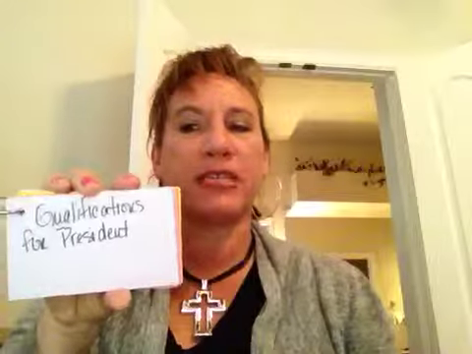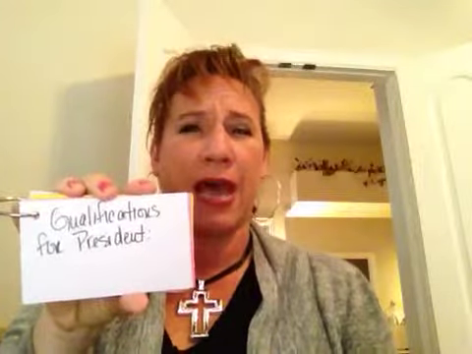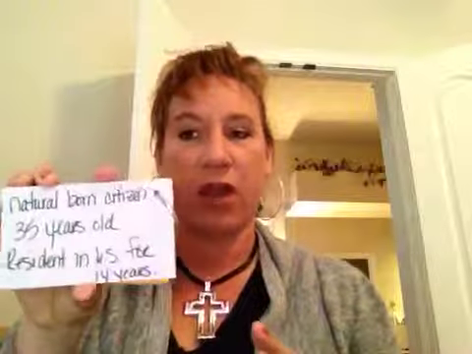Now, in cases of a tie, or if somebody doesn't get a majority vote, it goes to Congress. The House of Representatives decides on the president and the Senate decides on the vice president. So we have it all worked out in the 12th Amendment now. All right, qualifications for president. We've talked about this a lot, and I expect you guys to know this. You have to be 35 years old, you have to have lived in the United States for 14 years, and you have to be a natural-born citizen.